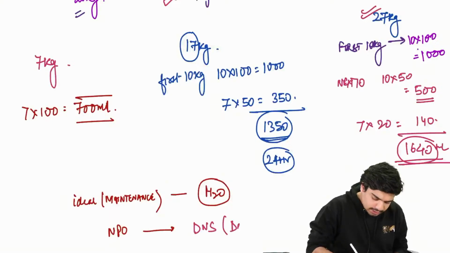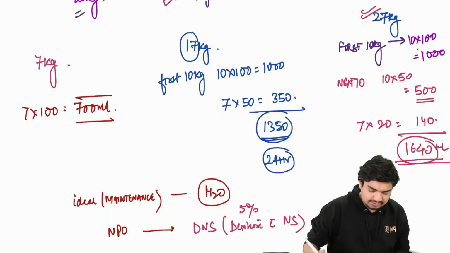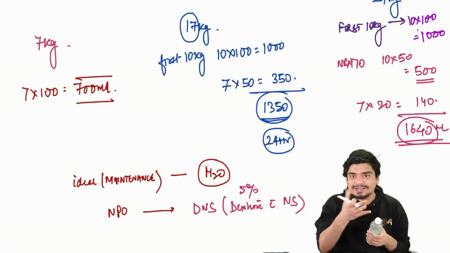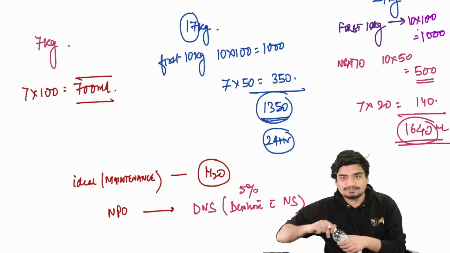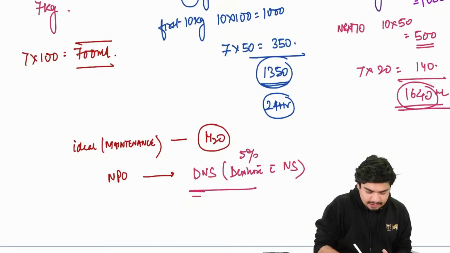It is dextrose with NS, 5% dextrose with NS. If you're taking orally, then the ideal maintenance fluid is going to be water. It is the daily water intake that you require. If the child is NPO, then the ideal maintenance fluid is DNS.